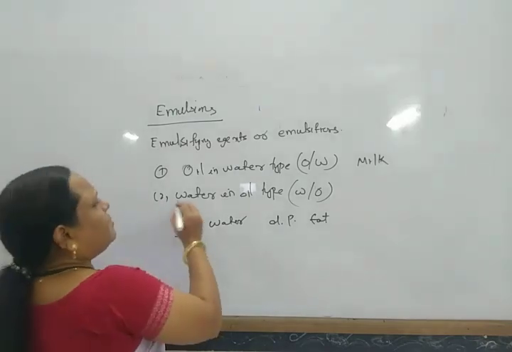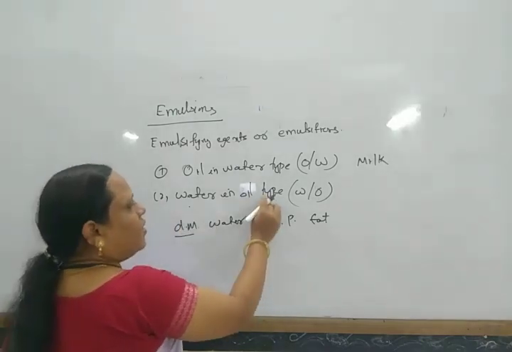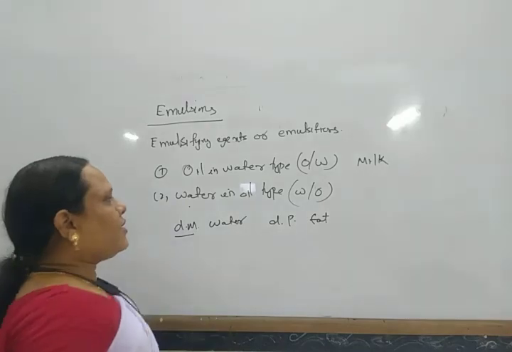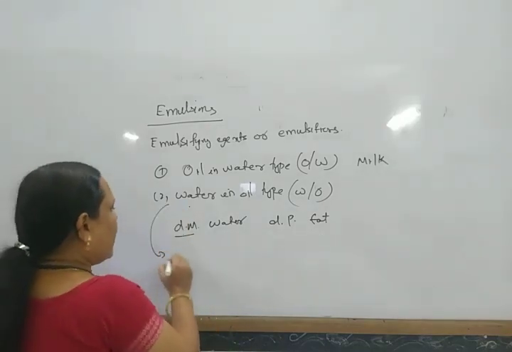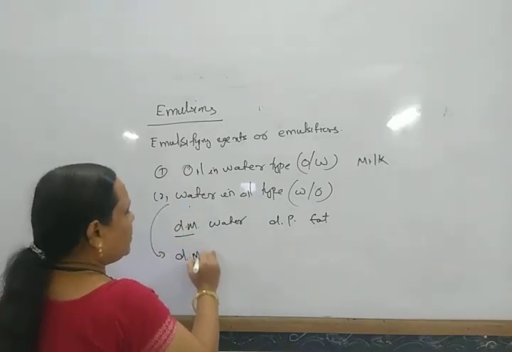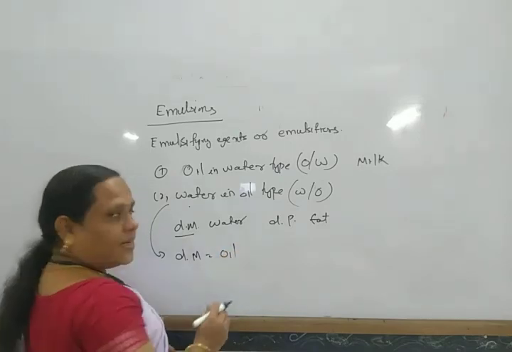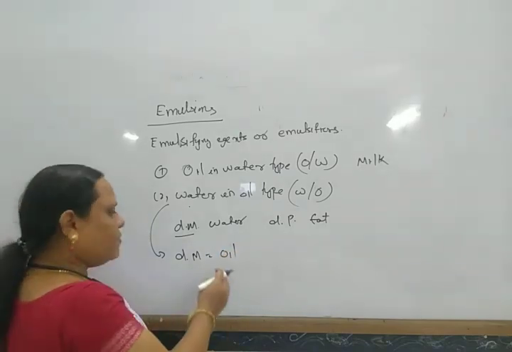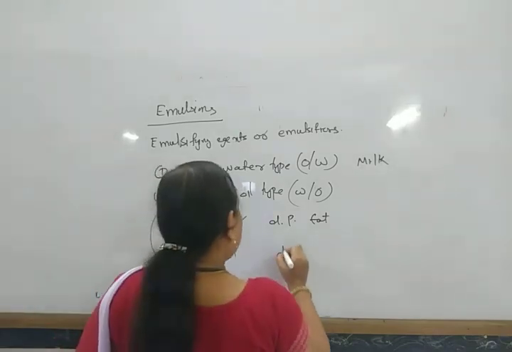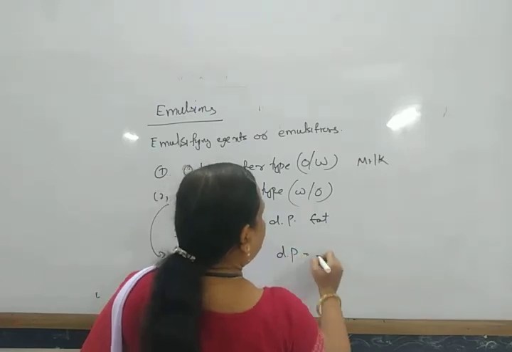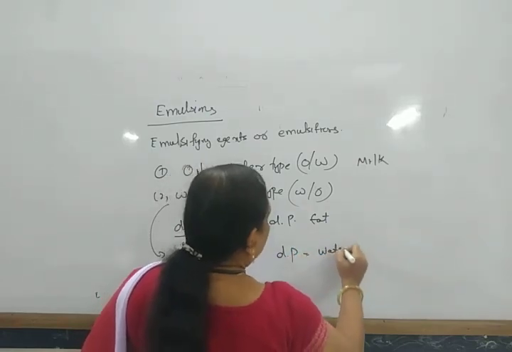Similarly, in water in oil type, the dispersion medium is oil, the insoluble liquid, and the dispersed phase is water.